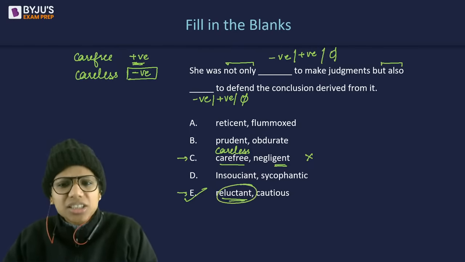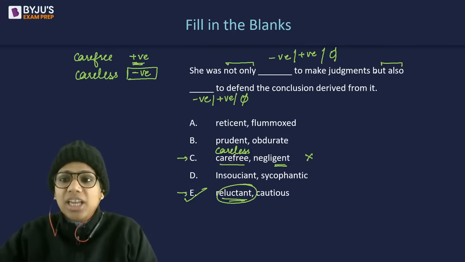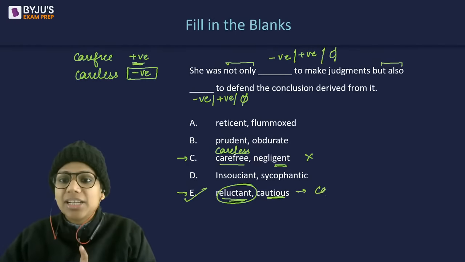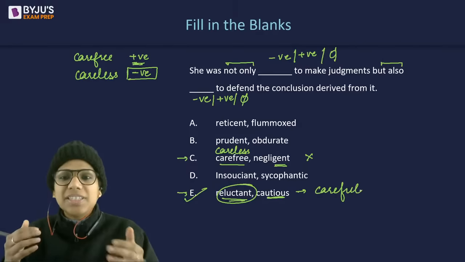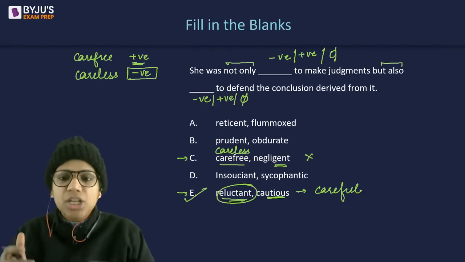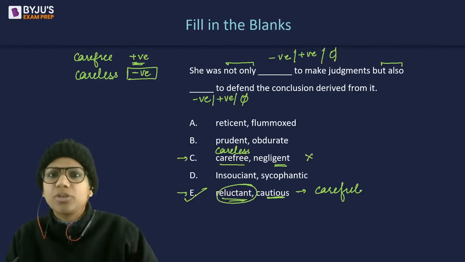She was reluctant to make judgments. Not very willing, unwilling, and at the same time she was also pretty cautious about defending the conclusions that were derived from it. She was very careful about that as well. So basically, this is a person who does not like to make judgments outrightly. So she's very reluctant, unwilling to make judgments about people, about situations.